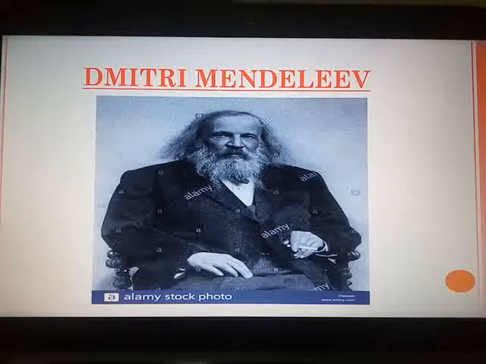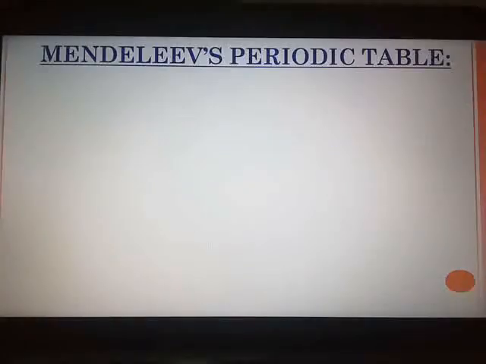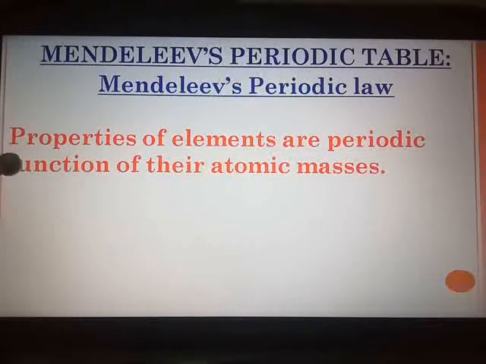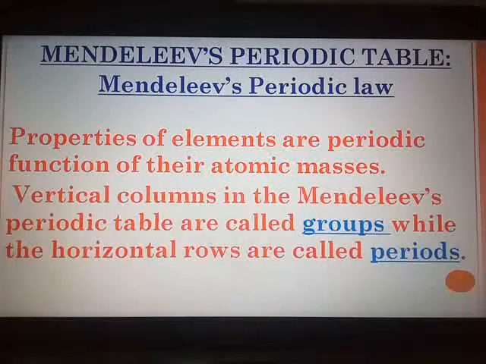They repeated after a definite interval, and on the basis of this finding, he formulated his periodic table and put forth his periodic law, which states that properties of elements are periodic function of their atomic masses.